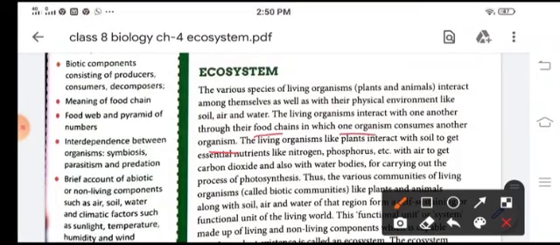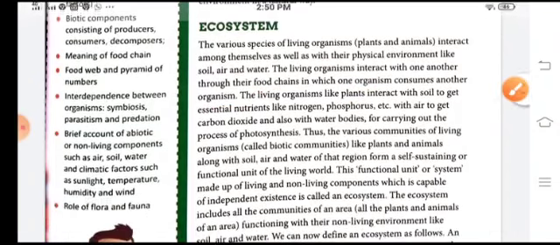Now the living organisms like plants interact with the soil to get essential nutrients from the soil, and air to get the carbon dioxide, and water bodies for carrying out the different processes like photosynthesis.